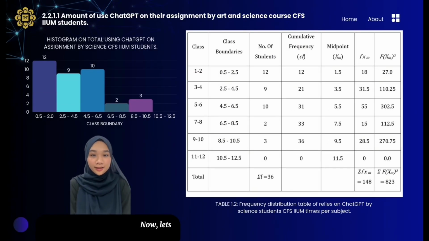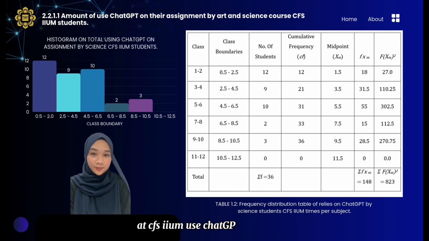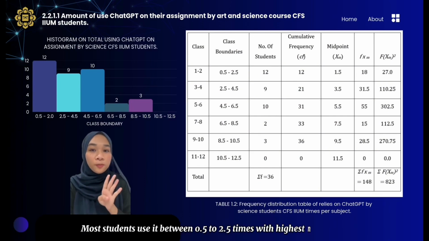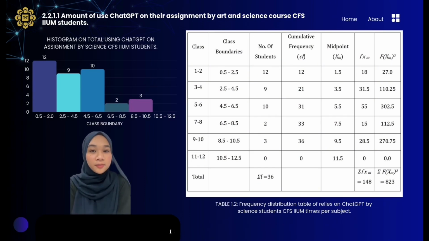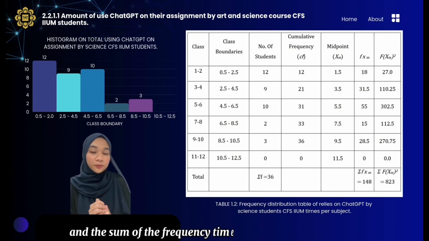Okay, now let's look at table 1.2, the frequency distribution table of reliance on ChatGPT by science students at CFS IIUM, times per subject. This table shows how often science students at CFS IIUM use ChatGPT per subject. Most students use it between 0.5 to 4.5 times, with the highest number being 12 students in the first range. The number of students is 36, the sum of frequency times midpoint is 148, and the sum of frequency times midpoint squared is 823.